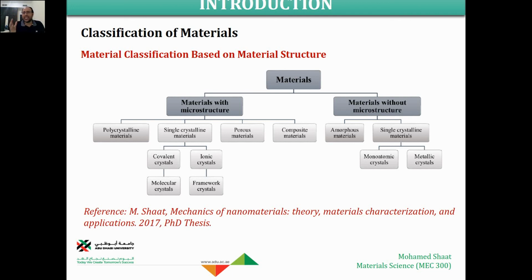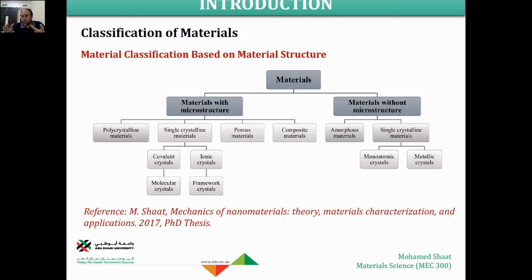So you're not gonna find a specific arrangement of these atoms, so you're not gonna find a specific crystal structure in the material. The key idea of the crystal is that atoms should be well arranged to form a crystal, and this is gonna be clear when we discuss chapter 3. But for now, amorphous materials, a typical example like polymer material, glass material, many of these ceramic materials, are amorphous, so they don't have a specific microstructure.